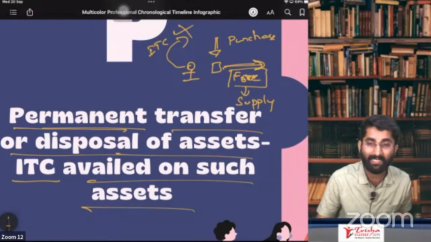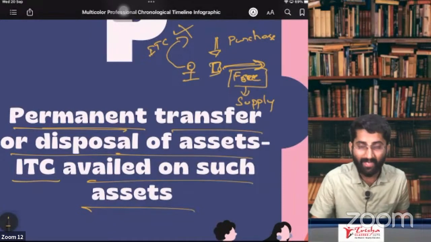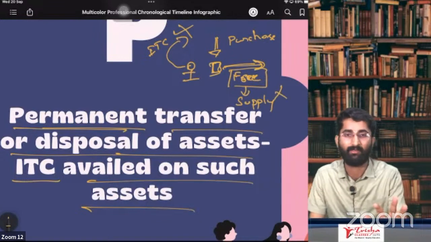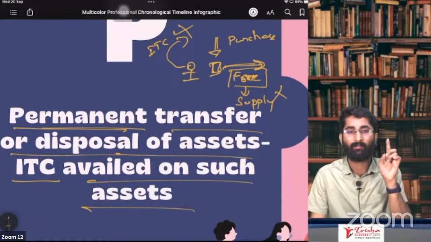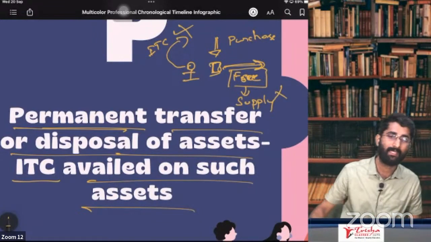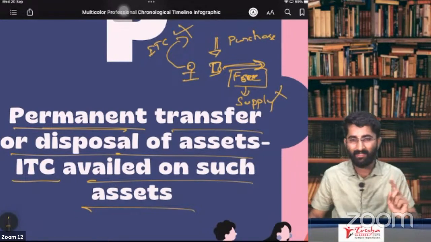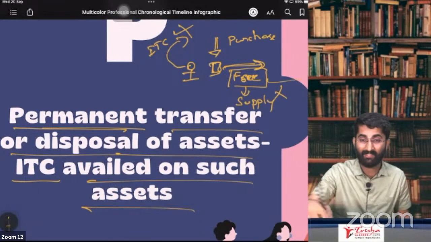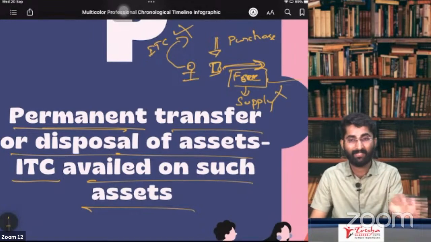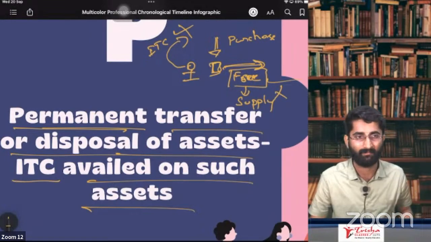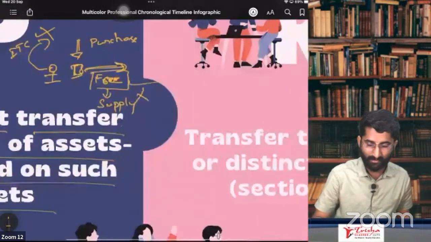What if I have not taken ITC, sir? On these goods, if I have not taken ITC, then it is not supply. Then it won't be considered as supply. Clear? If you have taken ITC, then giving free will be considered as supply. If you have not taken ITC, then it will not be considered as supply. Easy peasy? Yes, sir. That is about P.